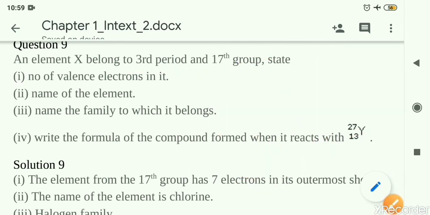Next, name of the family to which it belongs. So 17 group, what is the name? That is called halogen family.